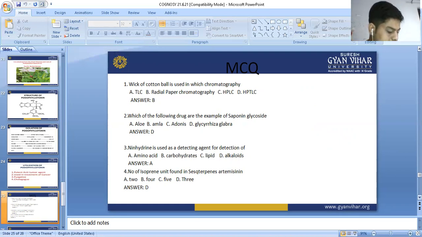Ninhydrin is used as a detecting agent for detection of what? Ninhydrin is used for detection of amino acids.